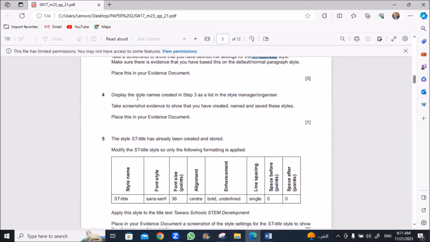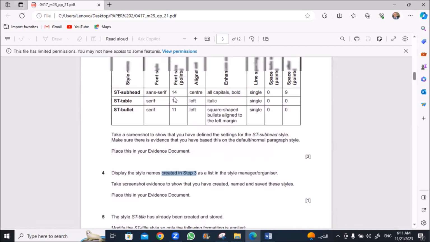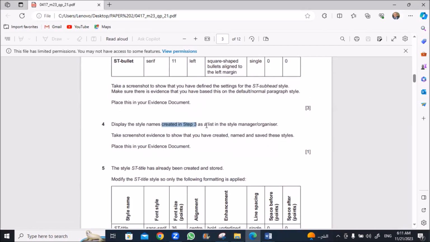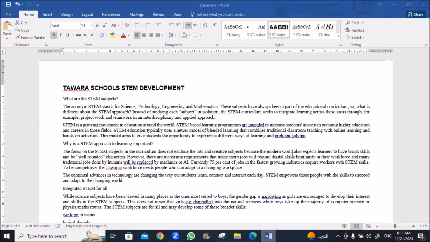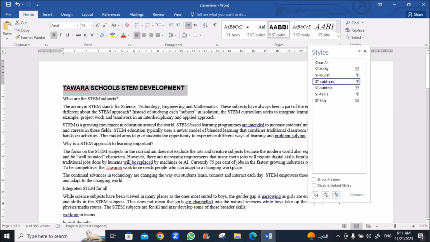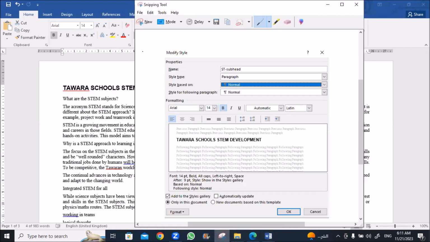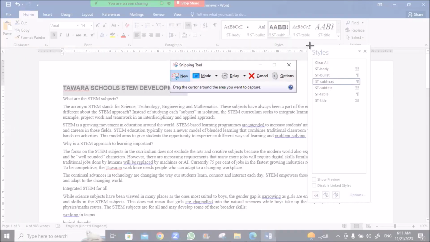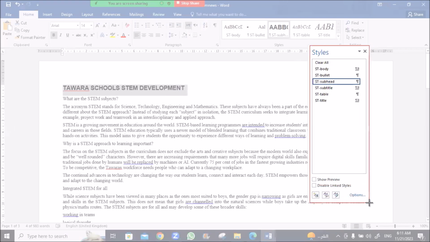Question 4, display the style names created in step 3, which is these 3 styles, as a list in the style manager or organizer. Take screenshot evidence to show that you have created, named, and saved these styles. Place this in your evidence. Okay, we'll go to our style organizer and take a screenshot for these styles.